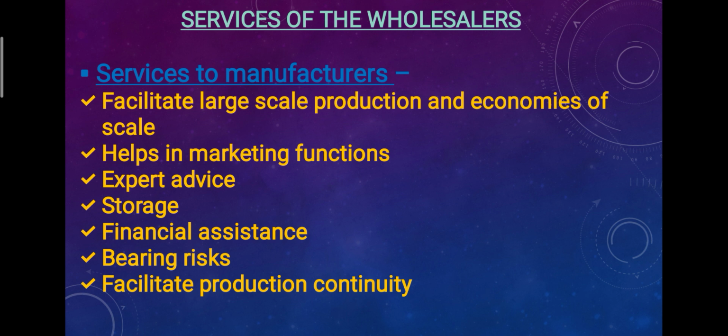So wholesalers help the manufacturer to avail these benefits because wholesalers are purchasing goods in large quantity. Because of that, the manufacturer has to produce in large quantity. So ultimately, by producing goods in large quantity, they will be getting the benefits of scale. They buy in bulk quantity, because of which manufacturers need to produce in bulk, and they are getting the benefits of large scale production.